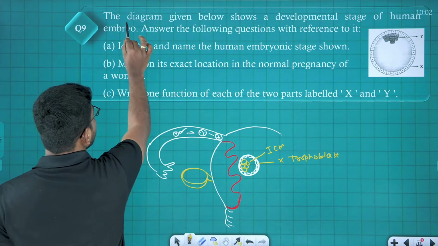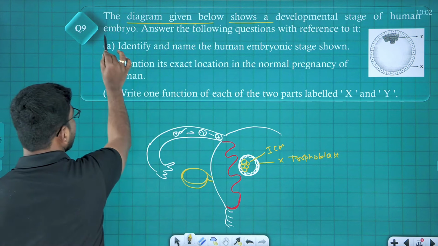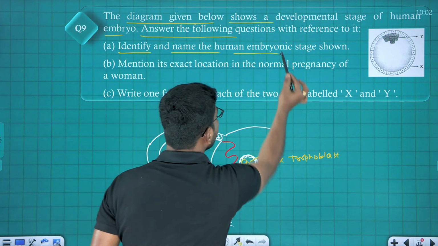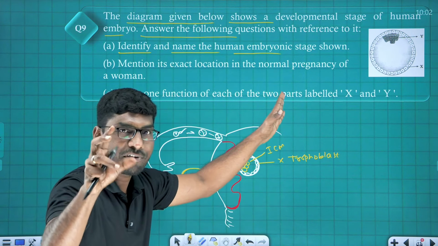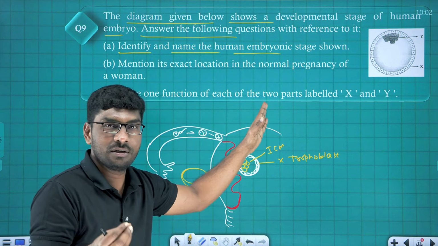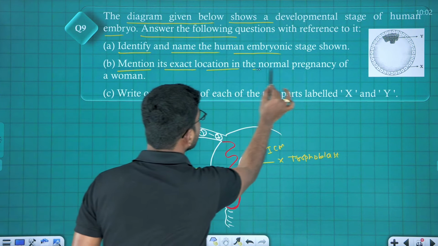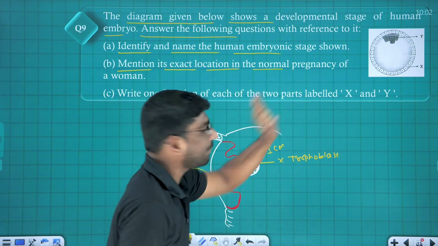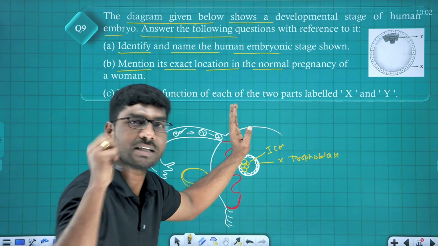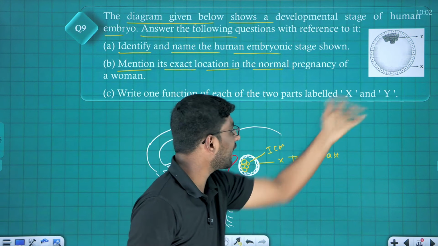Look at what they have given. The diagram given below shows a developmental stage of human embryo. Answer the following questions. Identify and name the human embryonic stage shown. You need to identify and name. This stage is the blastocyst stage. Next, mention the exact location in the human in a normal pregnancy. The blastocyst stage is located in the endometrium, that means uterus. Write one function of each of the 2 parts labelled X and Y.